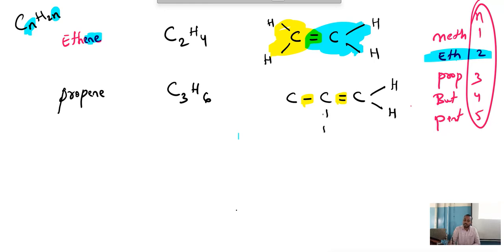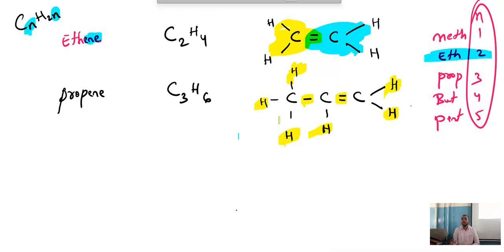One required. Four bonds. Now this C has how many bonds? One. How many required to become four? Three. Now count how many H are there: 1, 2, 3, 4, 5 and 6. So C3H6.